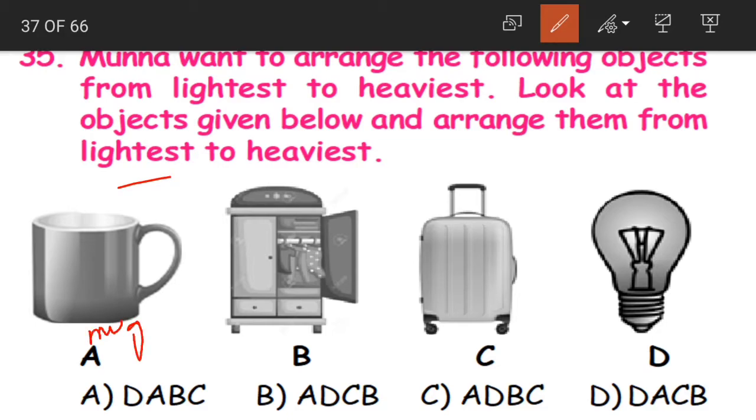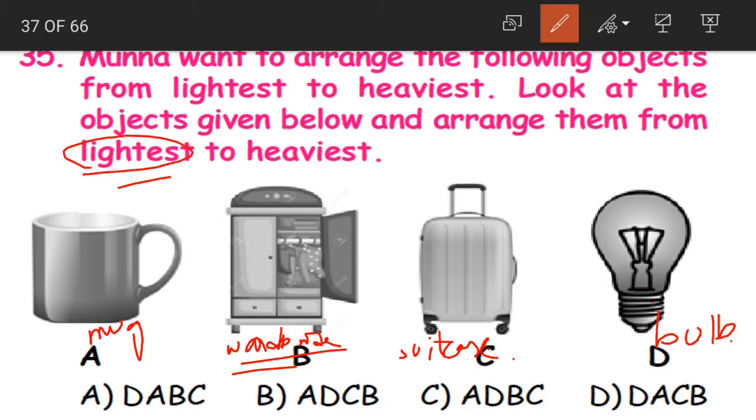Option A is a mug. Option B is a wardrobe. What is this wardrobe? Wardrobe, or you can also call it almirah, where we store all our clothes. Next, this diagram C is a suitcase. In a suitcase we store only some clothes. Yes, children, we use it while traveling. Now coming to D, we have a light bulb. Now which is the lightest among these? Yes, light bulb. Bulb is the lightest. It is not heavy at all. So D becomes the first one.